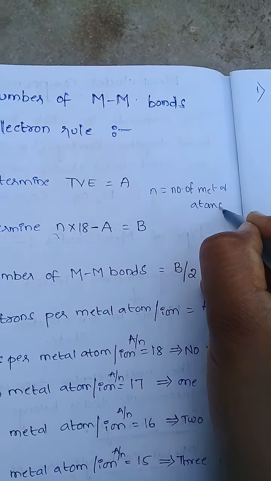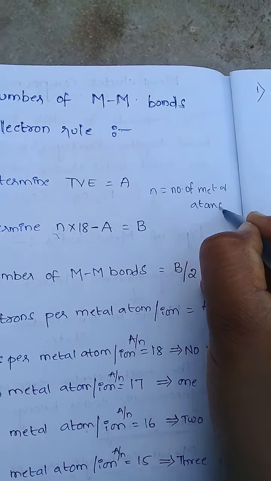Total valence electrons equals the number of valence electrons of the metal atom plus the number of electrons from each ligand plus charge.